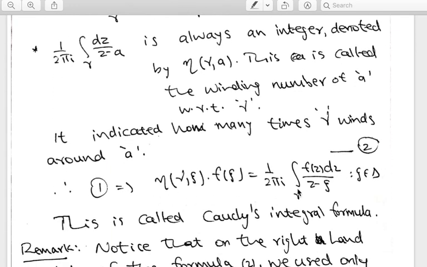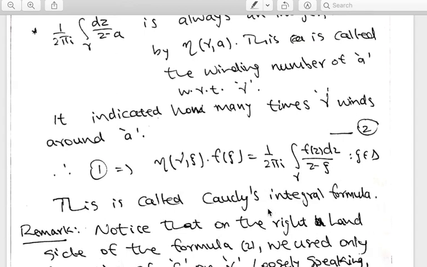Now look at the Cauchy's integral formula. On the left hand side, apart from this constant, the winding number, f takes values in the disk delta. But on the right hand side, we are integrating, and we only need to know the value of f on the boundary, I mean, along the curve gamma only. That is a very important point. So if you know the values of f on gamma, you get the value of f at points inside, typically the interior of the disk. That is one advantage of Cauchy's integral formula.